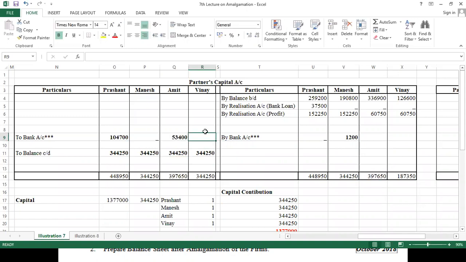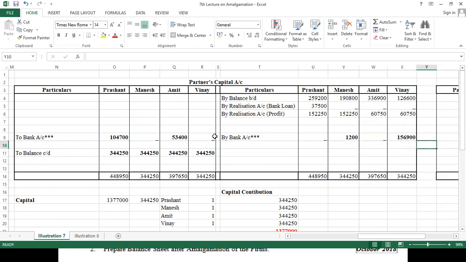I got 53,400, and here it will be dash. So that side it will come. It will come this way. This particular amount minus this minus, so we got 1,56,900. So after this, we tallied our partners capital account.